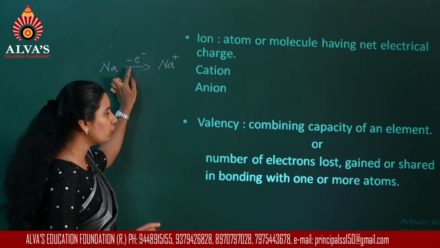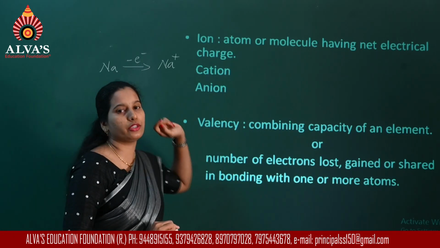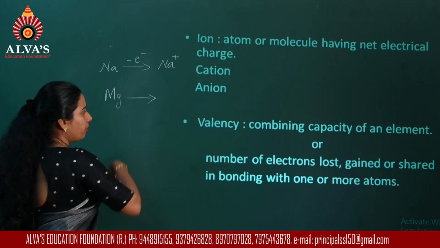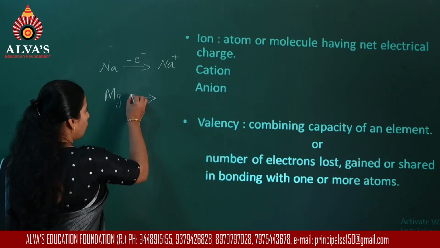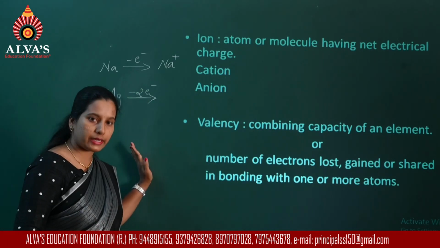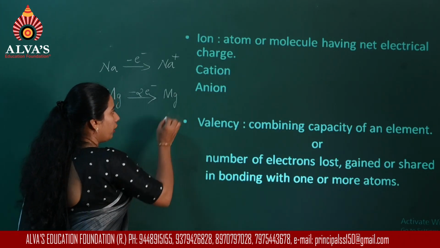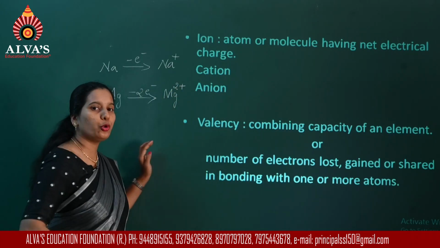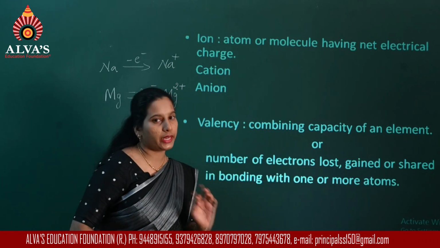Similarly, a magnesium atom can lose 2 electrons. When I remove 2 electrons from a magnesium atom, a magnesium ion is formed. Since I have removed 2 electrons, the charge becomes 2+.